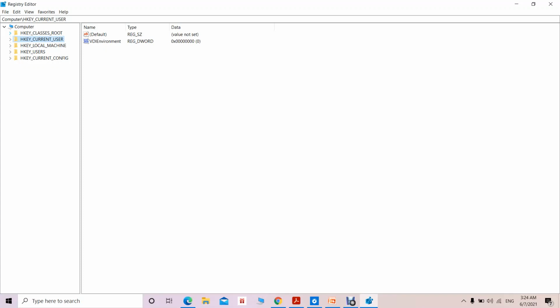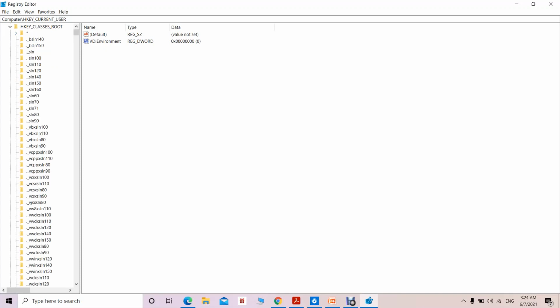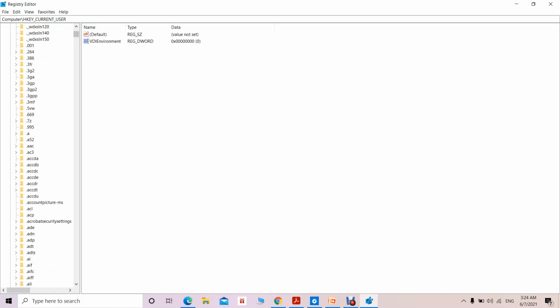So HKEY_CLASSES_ROOT, this particular root key, maintains two kinds of information. First is file association to an application. That means what kind of application program is needed to open a particular file. That detail is maintained in this HKEY_CLASSES_ROOT. So first we'll see how a particular file is associated to an application program.